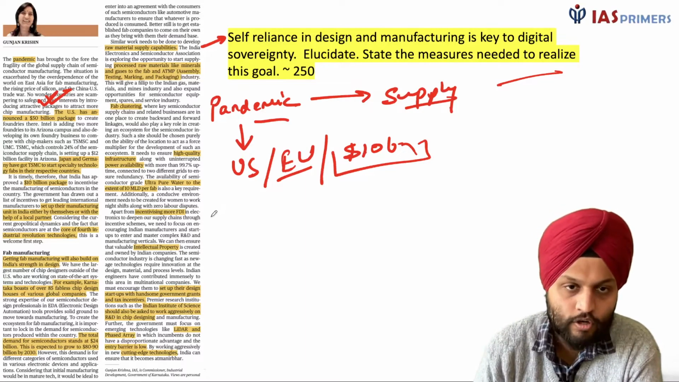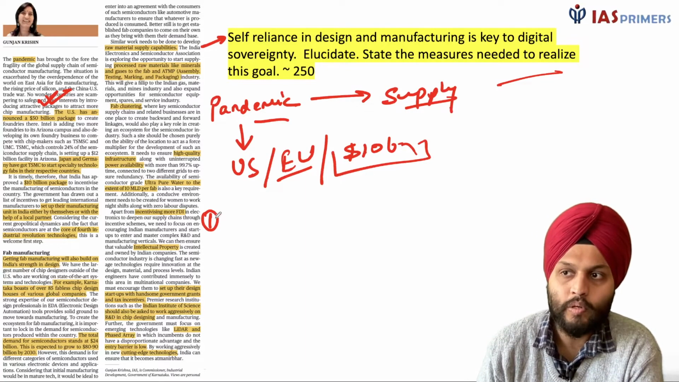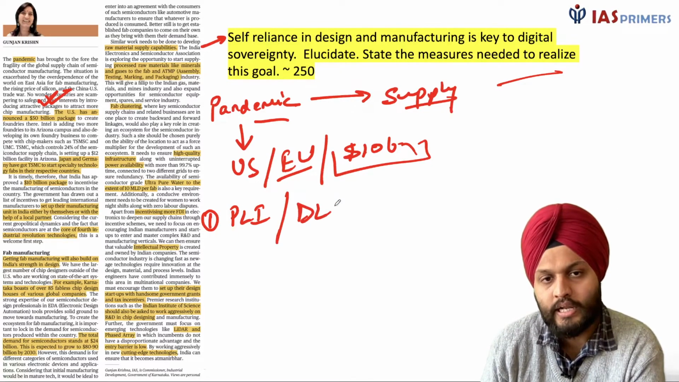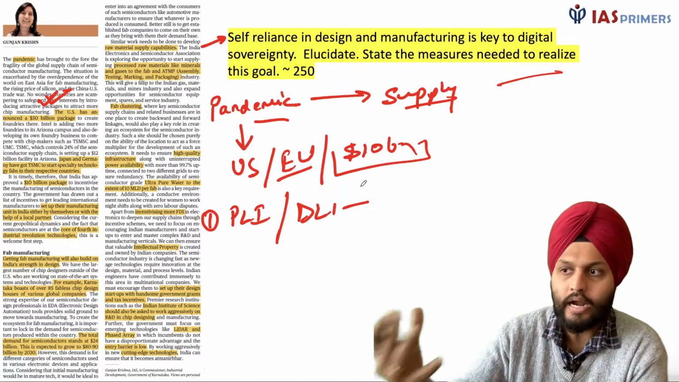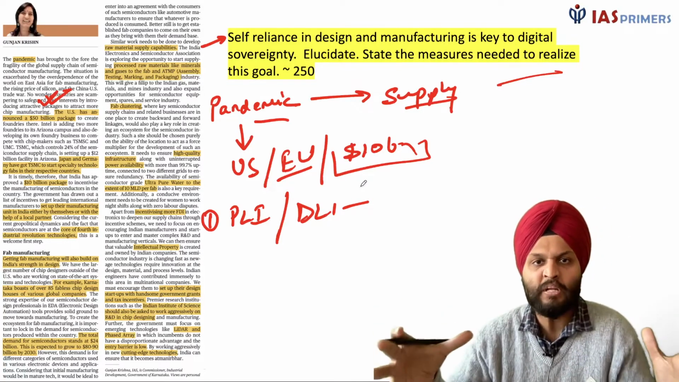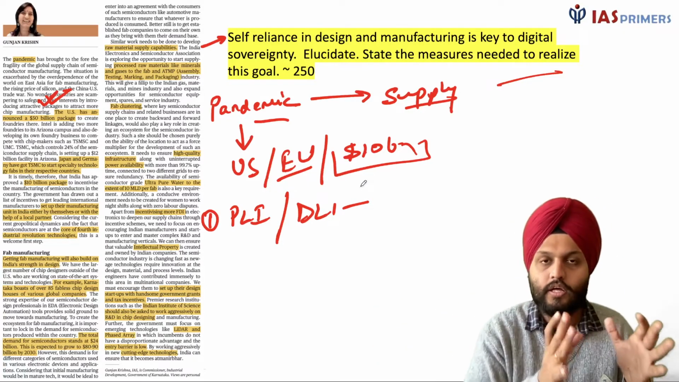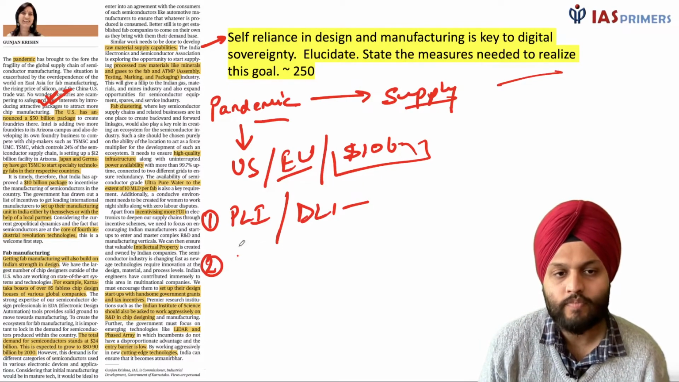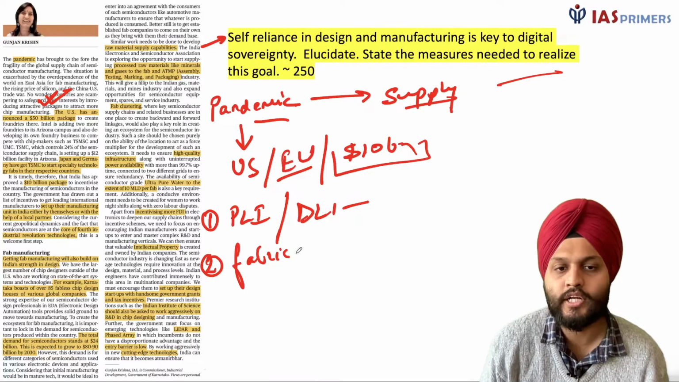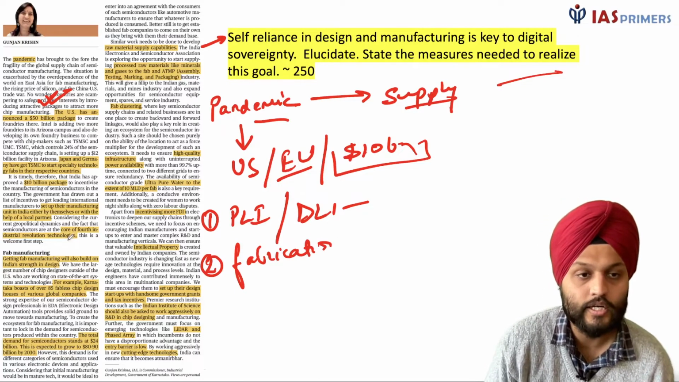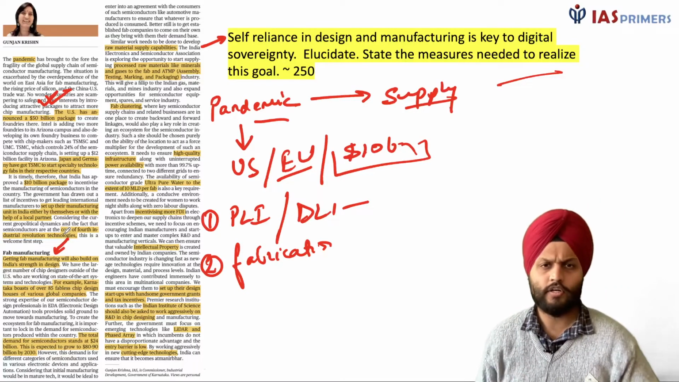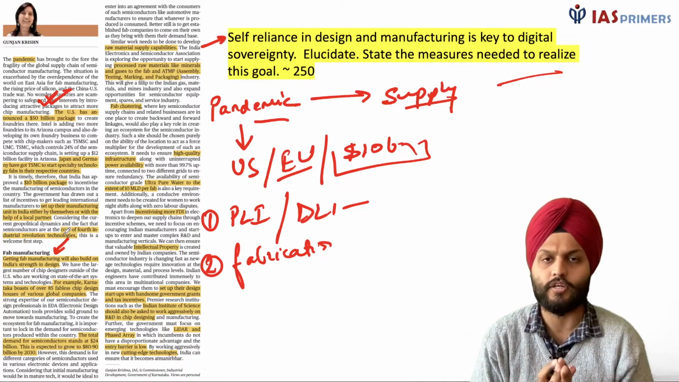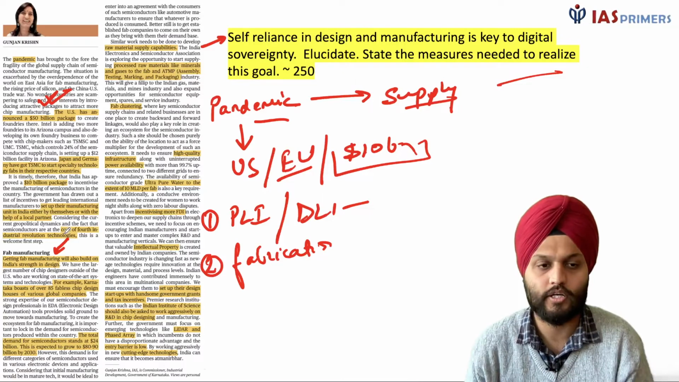Okay, so first of all, we know that the government came up with the production-linked incentive scheme. Likewise, design-linked incentive scheme for attracting big companies to invest in our country and set up their plants, right? So what are we doing basically? We are setting up fabrication units. What is fabrication? Getting fab manufacturing. Fabrication is basically assembling, making things. That is fabrication, right? So kind of manufacturing.